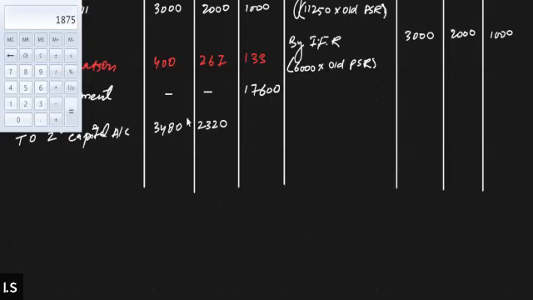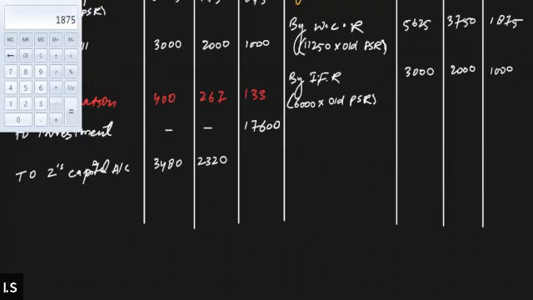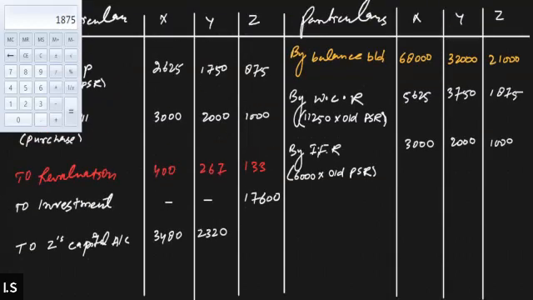Got it, everyone? Why are we writing the name of Z? Because X and Y capital accounts are debited because of Z. X and Y need to give Z 3480 and 2320 respectively. On the other side of the account, we'll also credit the Z account. The same amount needs to be transferred to the Z account as well.